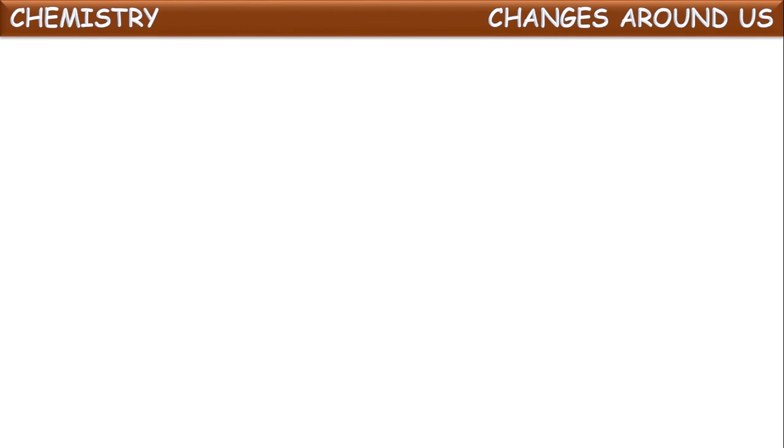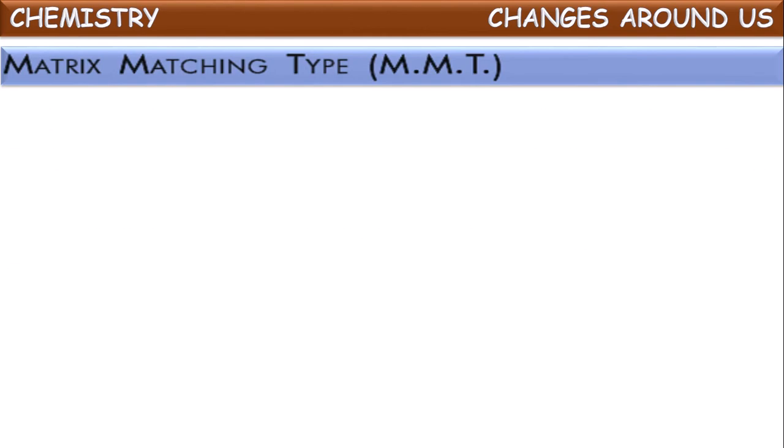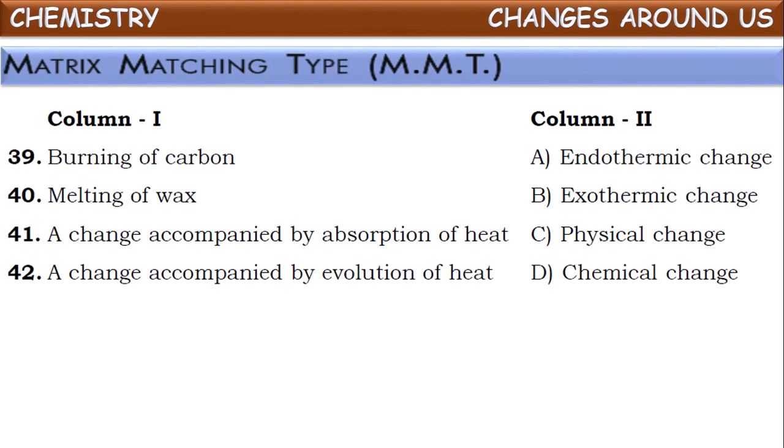Next one. Now let us see a matrix matching type question. See here two columns are given. In column 1 some change is mentioned and its type is mentioned in column 2. Try to match this. Burning of carbon. Carbon will form like coal or charcoal. What happens by burning of carbon?